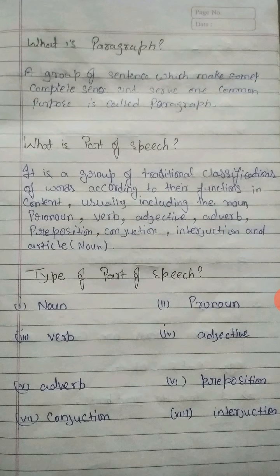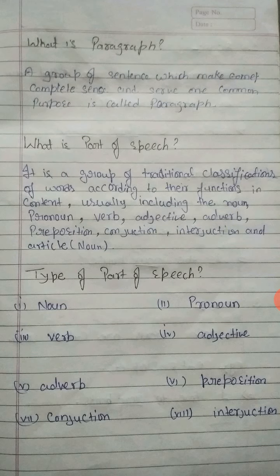And now I am going to let you know about parts of speech. Parts of speech are a traditional classification of words according to their functions in context, usually including the noun, pronoun, verb, adjective, adverb, preposition, conjunction, and so on.